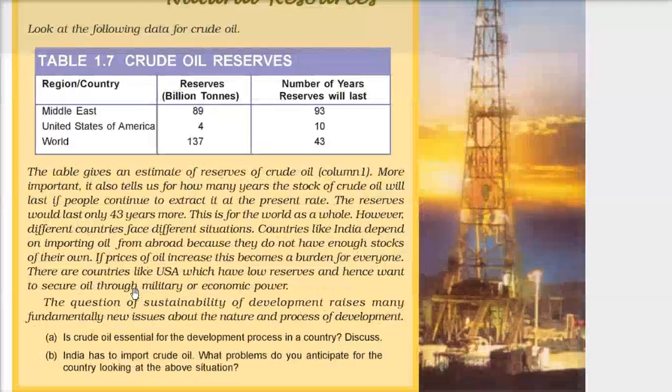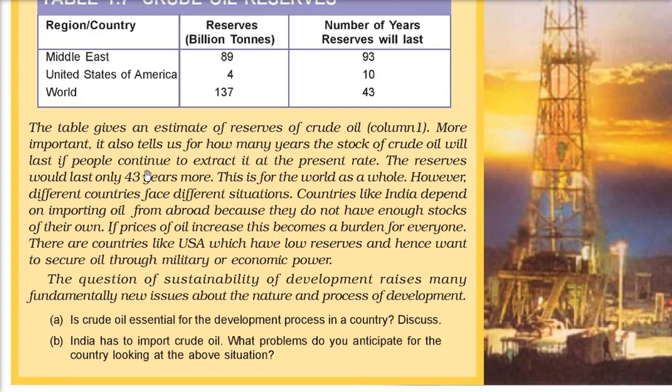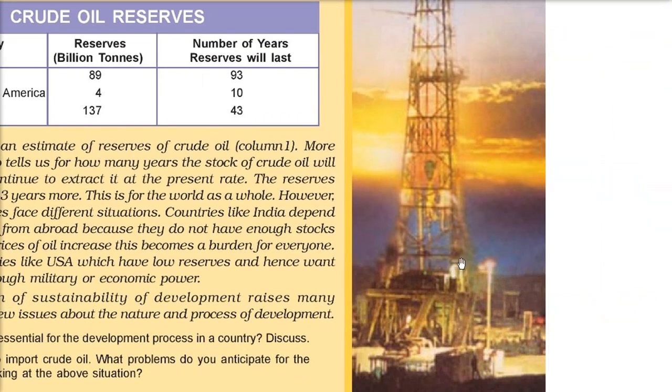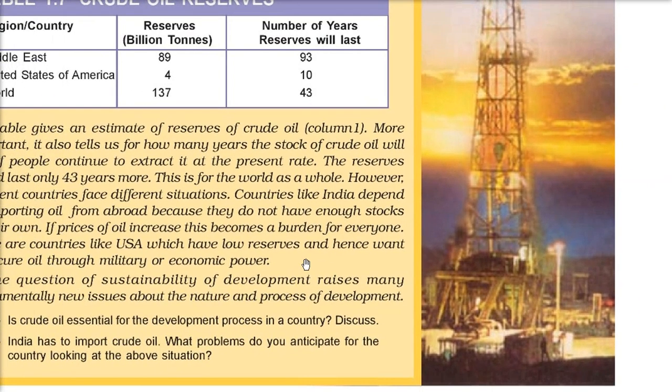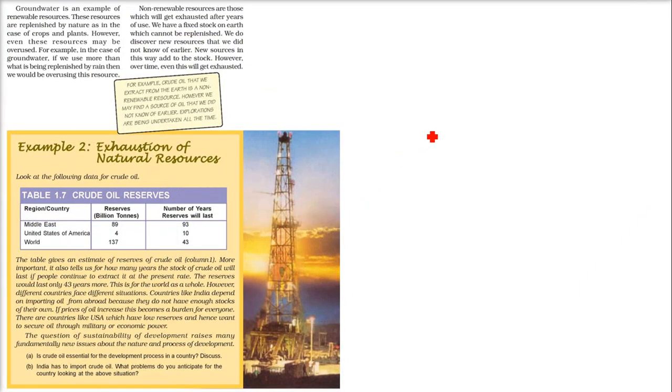I can give you an example with crude oil reserves, because crude oil is where petroleum products come from: petrol, diesel, natural gas, etc. This is going to finish in some time. After a few years, the reserves will be over. That means in 43 to 45 years, these reservoirs will be over. Then what will happen after that? Our cars, our trains, our buses and our trucks all run on either petrol, gas or diesel. But when it gets scarce, it will not be there. How are we going to cope with that?